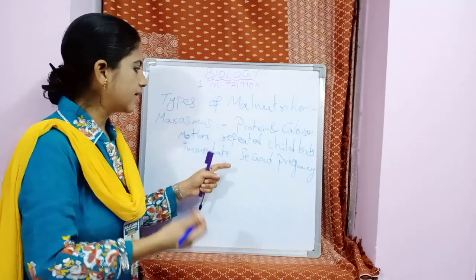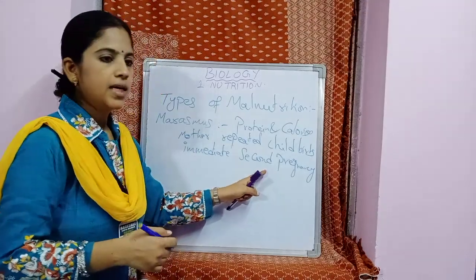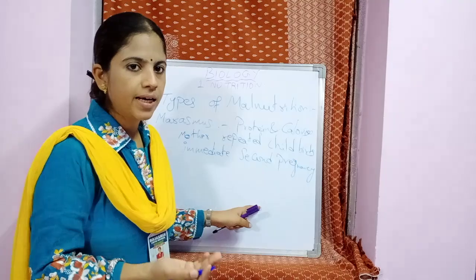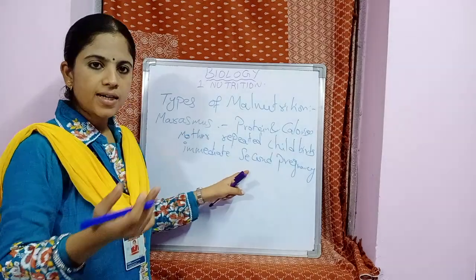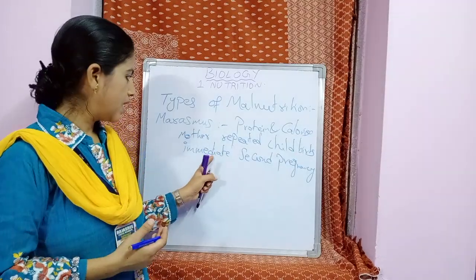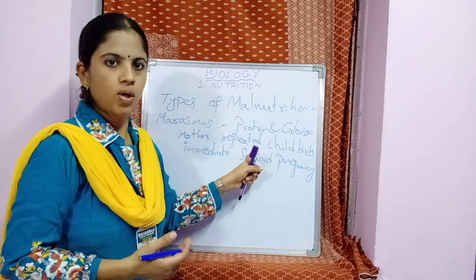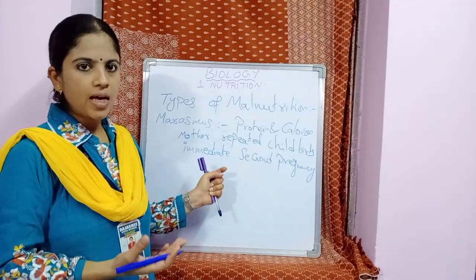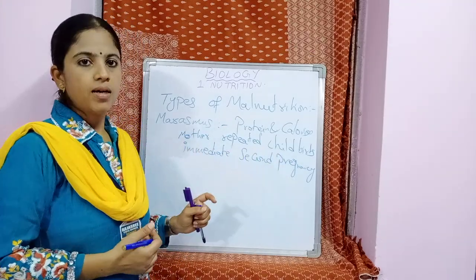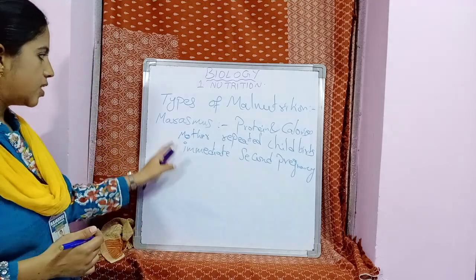Because of that, the child born the second time may not get the nutrients from the mother, or repeated childbirth prevents certain nutrients from being absorbed by the child. This condition is marasmus.